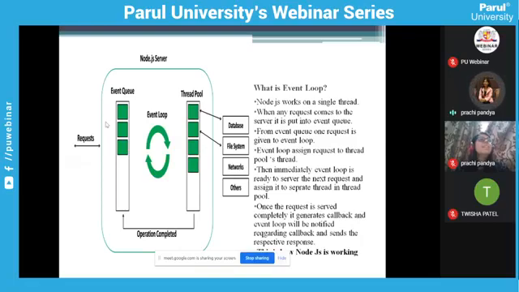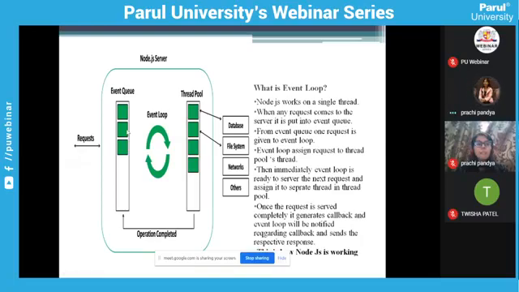The event loop takes a single request from the event queue, allocates a separate background thread, and identifies what kind of request it is: a database request, a file system request, or any other networking request. Based on the request, it allocates a separate thread in the background, and it does not wait for that operation to complete. It immediately moves to the next request.